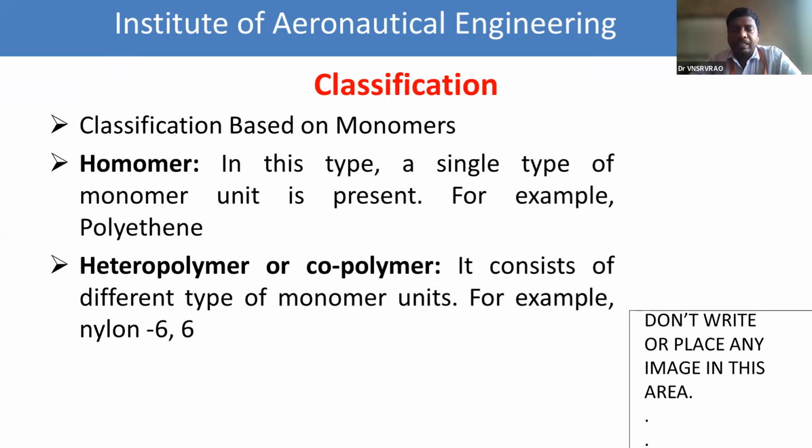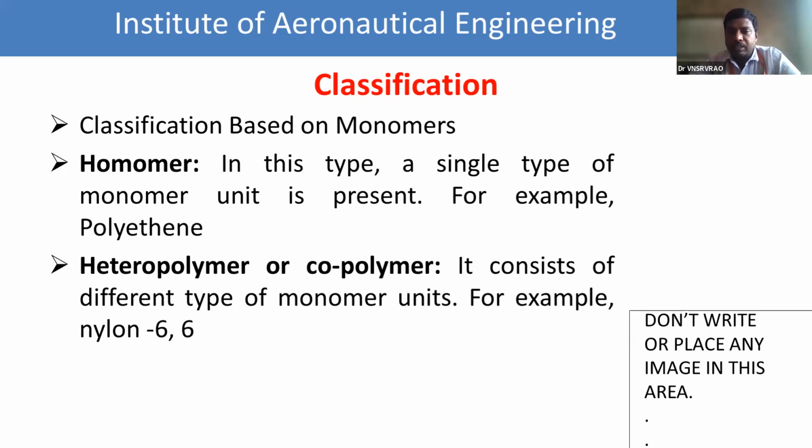Next, we see the classification of polymers based on the monomers. Previously we saw classification based on the chain; now based on the monomers. There are two types: homopolymer, and heteropolymer or copolymer. Homopolymer means from the start to the end of the chain we observe the same type of monomer. Heteropolymer means we observe different types of monomers linked along the chain.